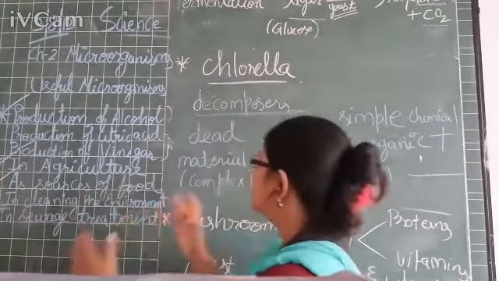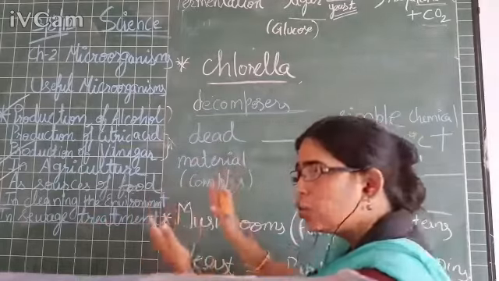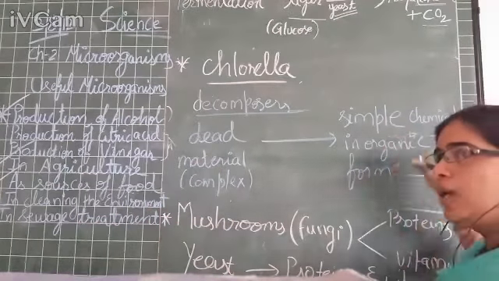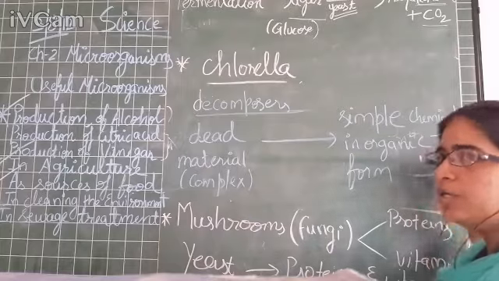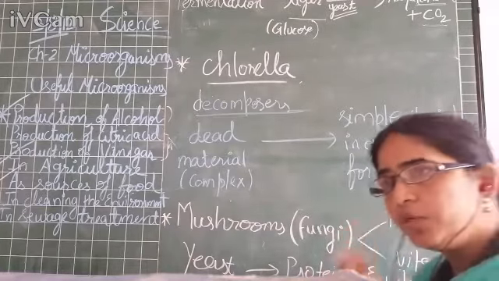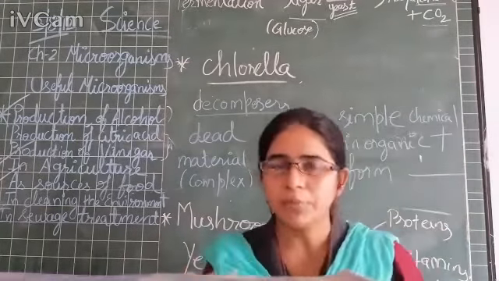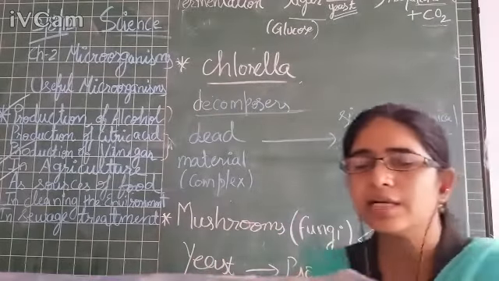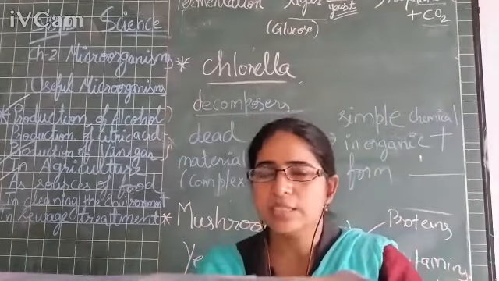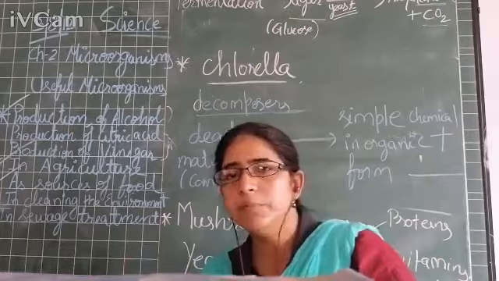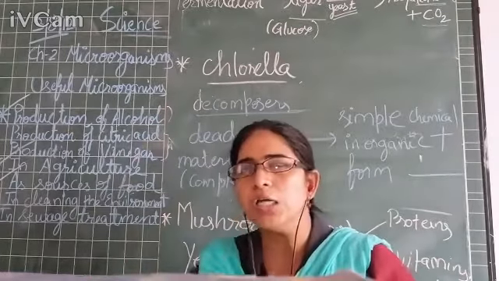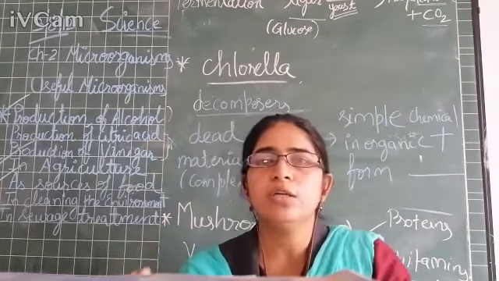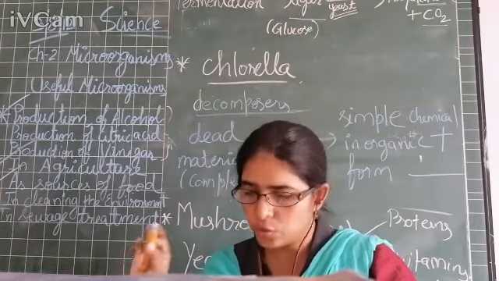So the dead material has got converted into simple form. Plus, along with this, the things that are produced, we call them byproducts, beta. The byproducts formed, like carbon dioxide, water vapor, and other minerals, are all used up by the plants during the process of photosynthesis.